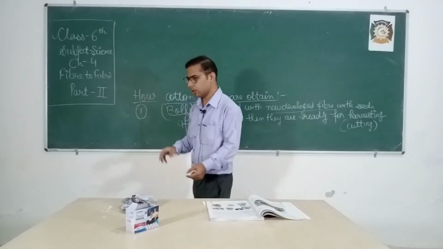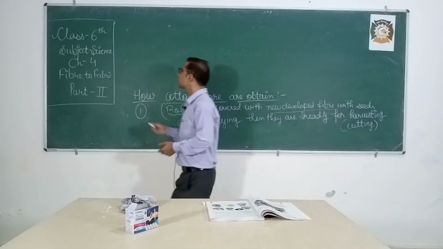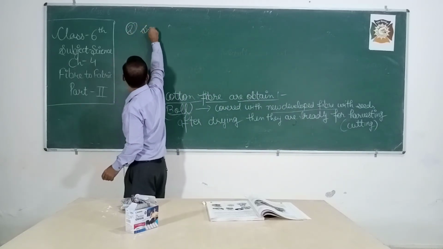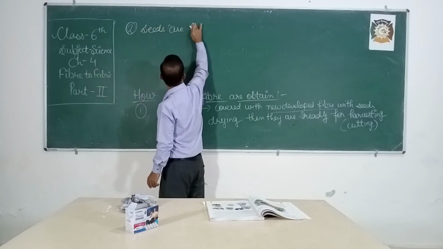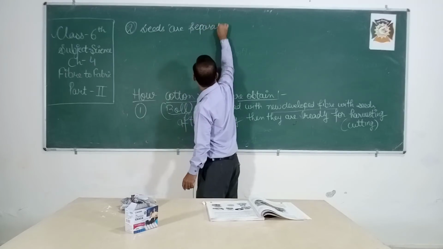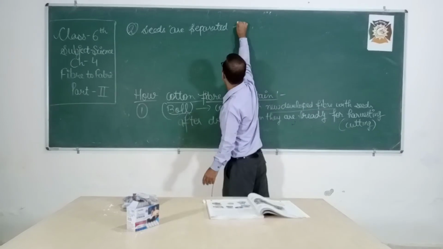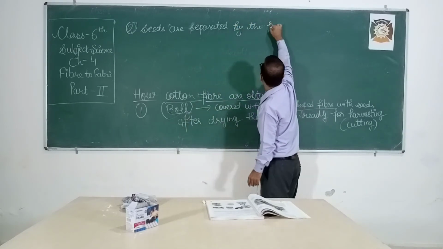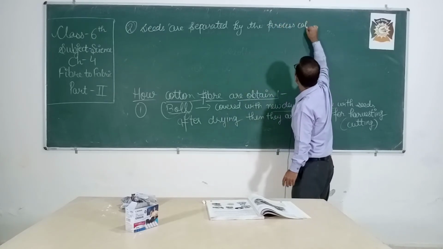Now what happened? These cotton fibers contain the seeds. So what will happen in the second process? Seeds are separated. Seeds are separated because we don't need the seed. So seeds need to be separated. Seeds are separated by the process called ginning.